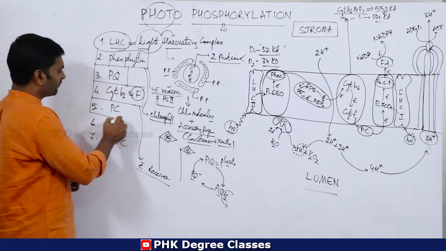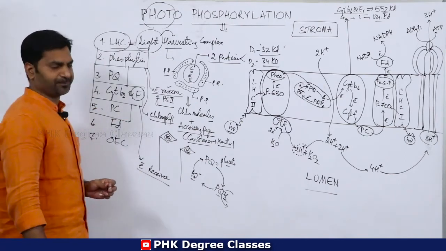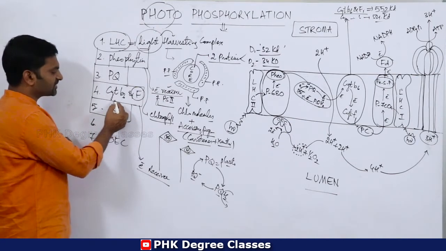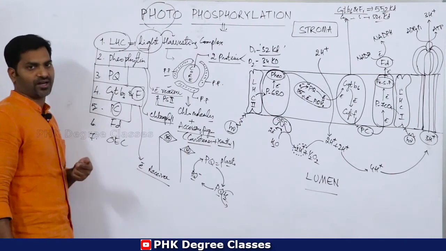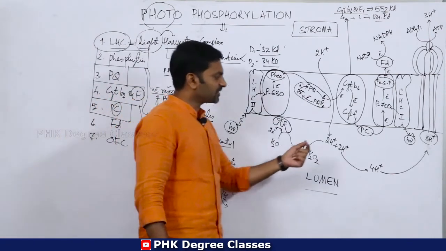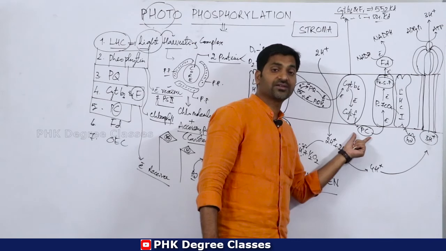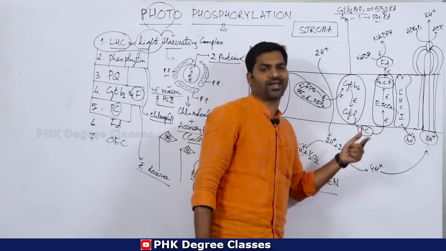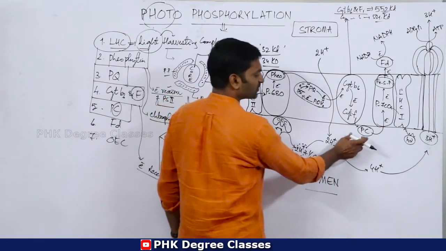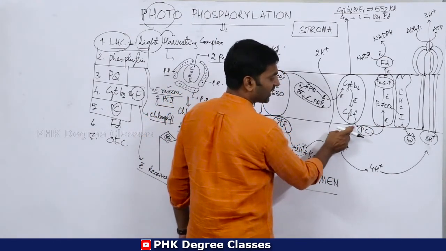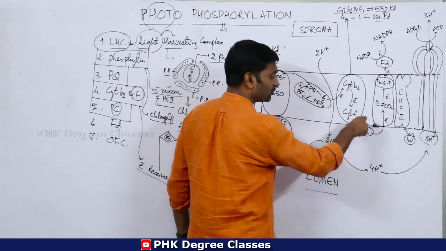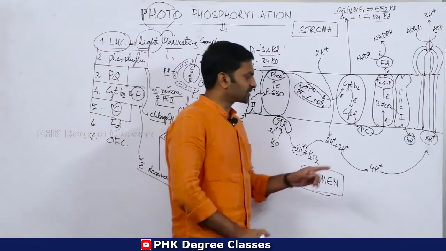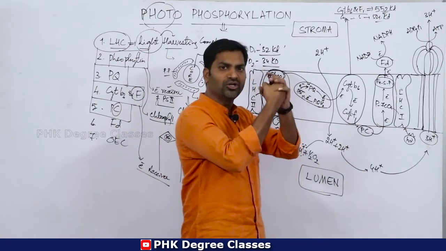Then come to the fifth one, that is plastocyanin. Remember, whenever the term cyana comes, it indicates blue color. It receives electrons and then loses the electrons. Plastocyanin is a membrane bound protein.